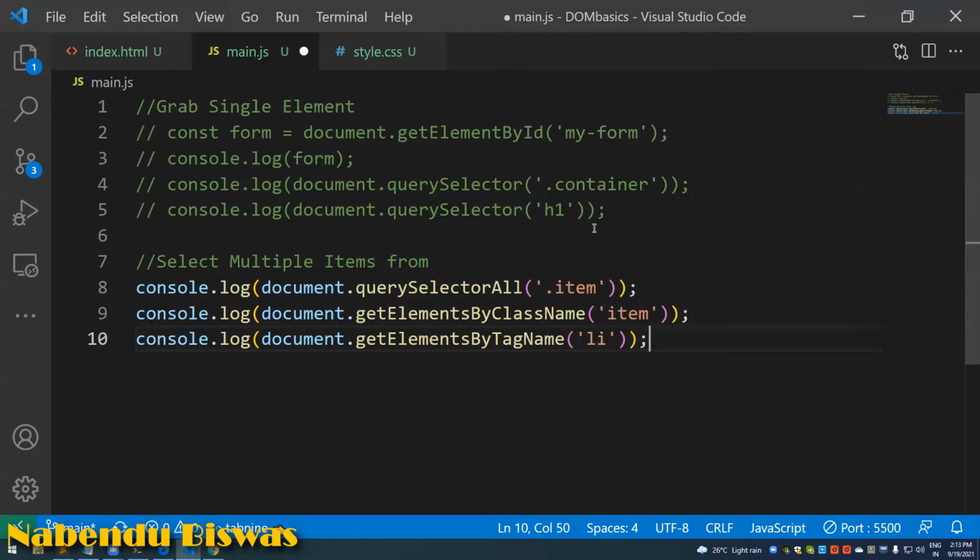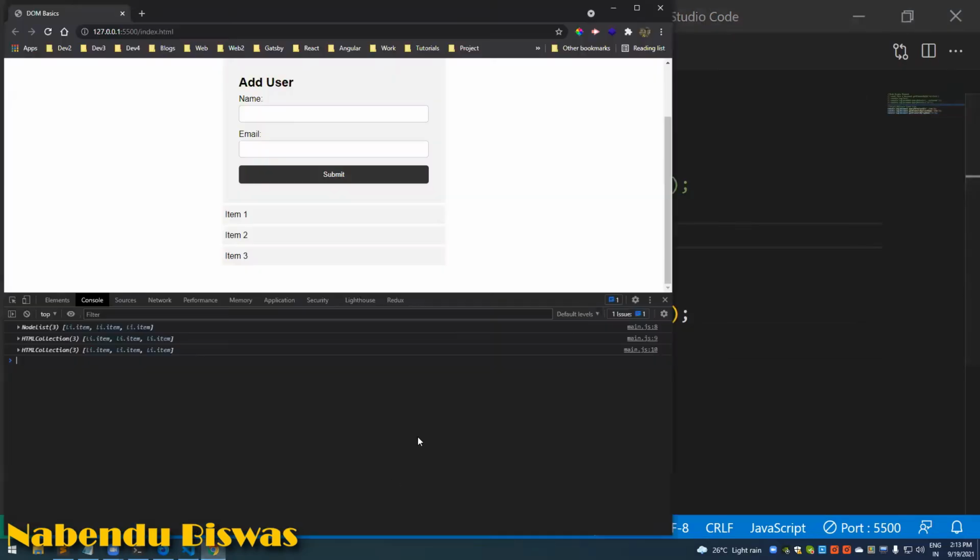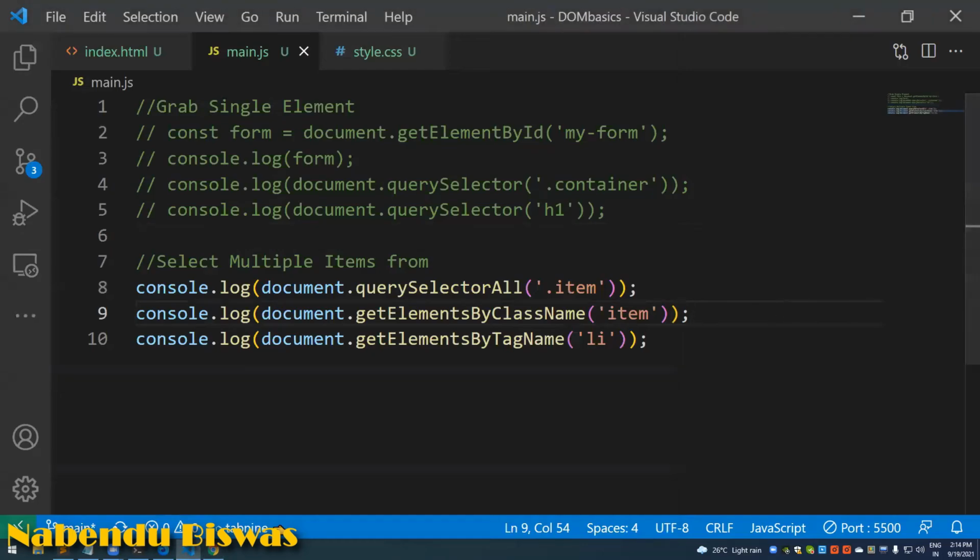I'm selecting the same things multiple times in different ways. This one is a NodeList, and these two are HTMLCollections. They are also like arrays, and they also have a lot of array properties, but much fewer properties than a NodeList. We'll soon see this, so we will look into that.